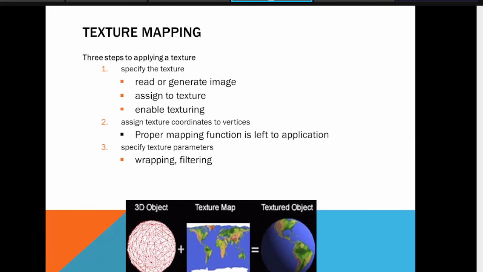Texture mapping, okay, according to me, this is also a very important field because sometimes we are not able to create the exact picture, exact model. As you can see in this example, if you want to create this earth globe, can you create it manually by defining the edges of all the nations? No, it's quite difficult. So the simple thing is you just use one 3D object, a 3D sphere, and apply the image of that earth globe. So you apply that image and you will easily get that textured object. Okay. So this is texture mapping.